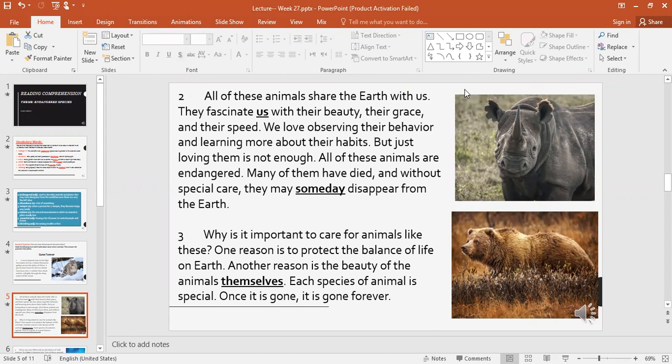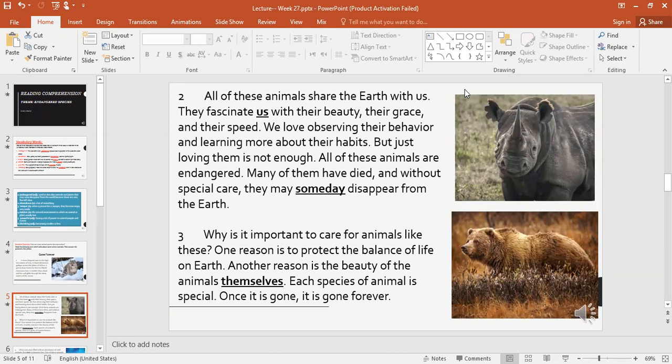Some animals have grace, some animals have speed, some animals are pretty. We love observing their behavior and learning more about their habitats. So some people, of course not all of us, love observing the animals' behavior and learning more about their habitats. But just loving them is not enough.